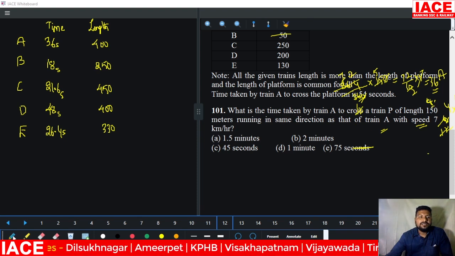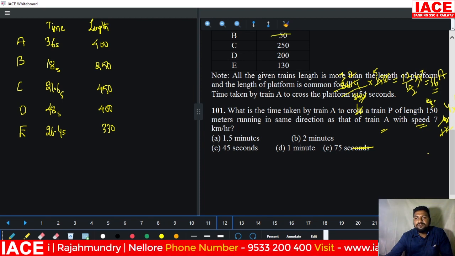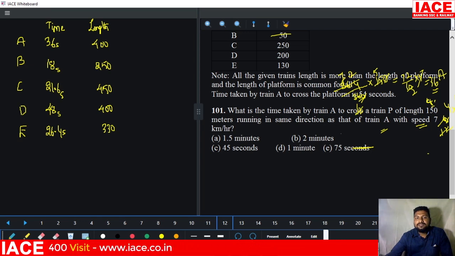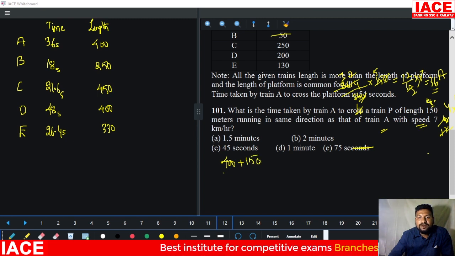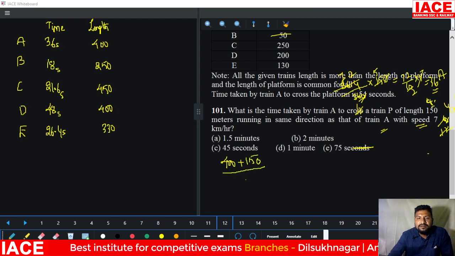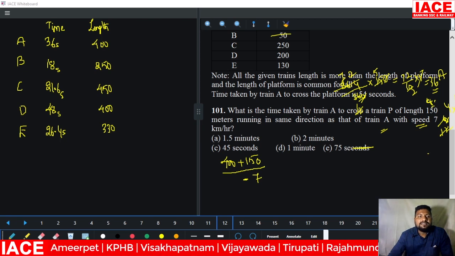Question: what is the time taken by train A to cross a train P of length 150 meters running in the same direction as train A, with speed 7 kilometer per hour? Train A's length is already known, 400 meters, and it is crossing train P, which is 150 meters. Both are in the same direction, which means the speeds are subtracted. Train P's speed is 7 kmph, but I need train A's speed.